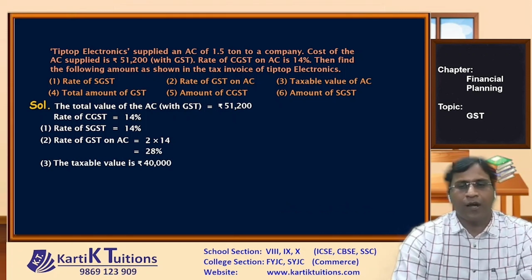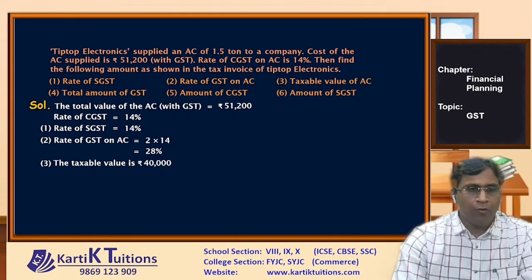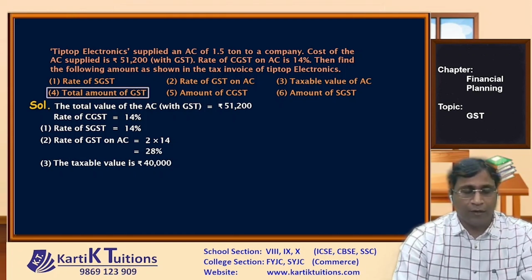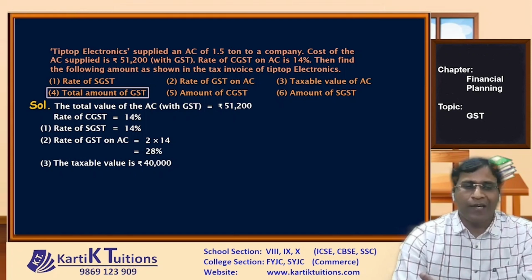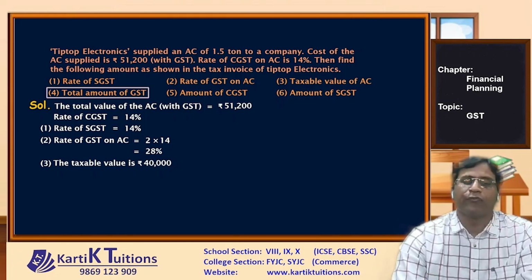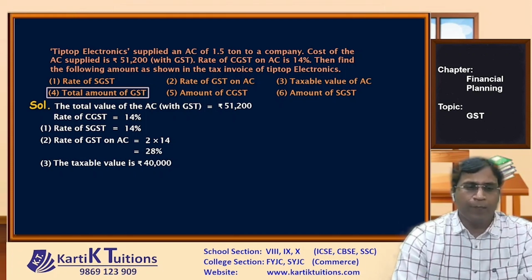Now we have got the answer for the third part also. Let's move to the fourth part, the total amount of GST. Now when we say total amount of GST, there are two ways to calculate. Either calculate 28% of 40,000 or you can use your presence of mind. You can directly subtract 40,000 from 51,200 to get the amount of GST. But we'll go with the basic concept.